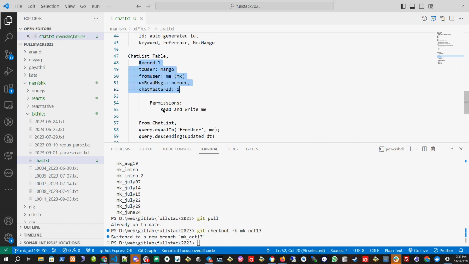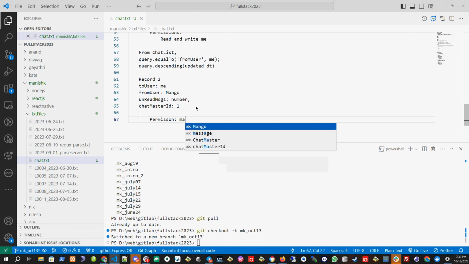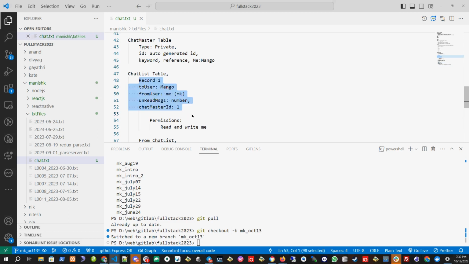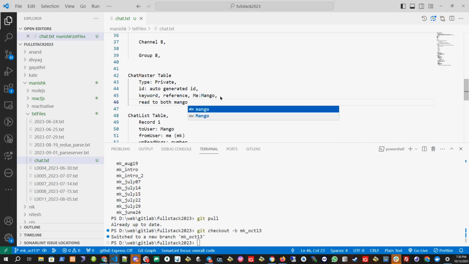So in record 1, I will give read and write permission to me, and Mango cannot write in this record, right? Because it is only visible to me. Whereas in record 2, I will give read and write permission to Mango only, not me. So Mango can see only this one, and I can see only mine, right? And this one, the chat master, will be readable by both Mango and me, because both should be able to read it.